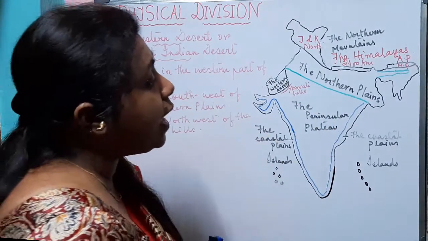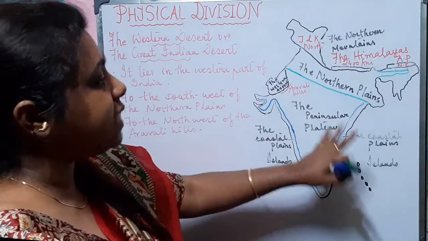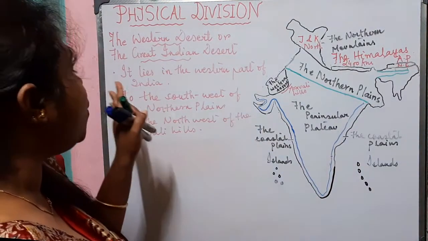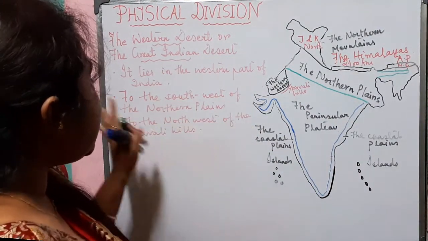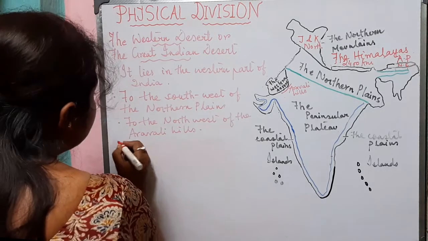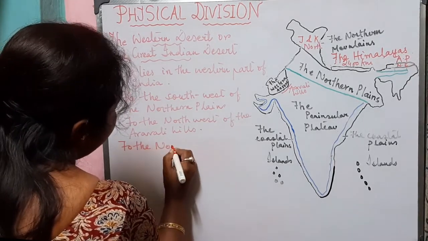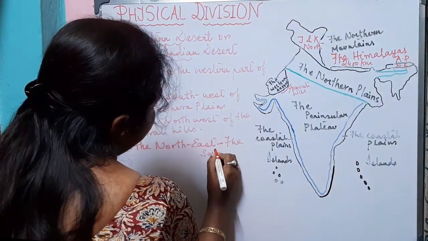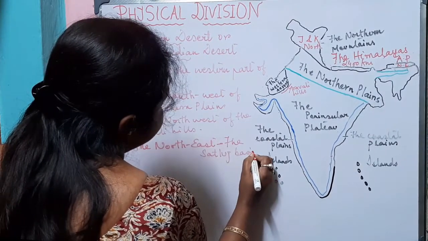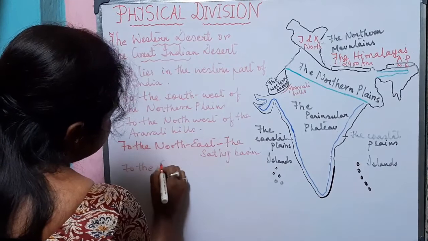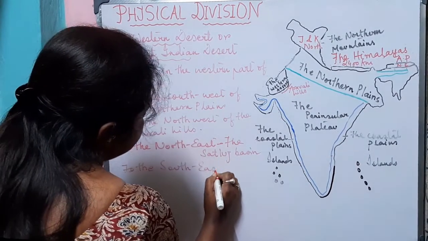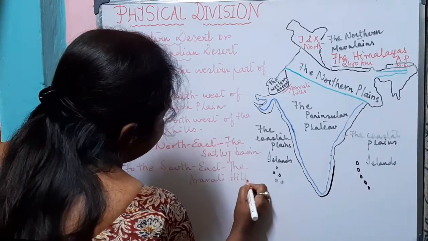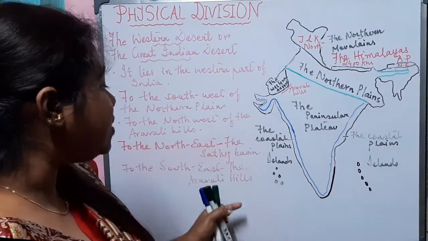Now, as we are talking about the location of the Great Indian Desert in relation to the northern plains and the Aravalli Hills, the Great Indian Desert is located to the southwest of the northern plains and to the northwest of the Aravalli Hills. To the northeast of the Great Indian Desert lies the Satluj Basin. To the southeast lies the Aravalli Hills.